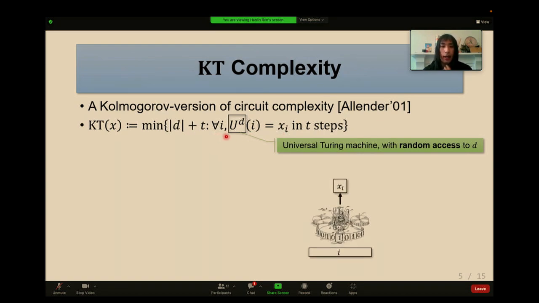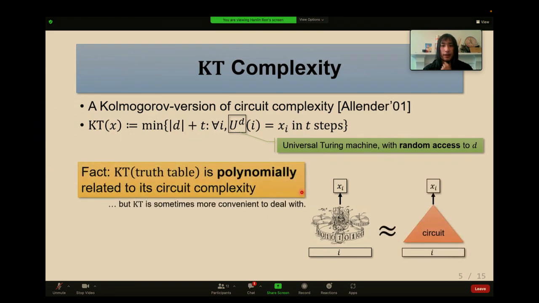Given any index i, the program D should output the i-th bit of x. So it treats x as a truth table. The complexity of this program D is defined as its description length plus its time complexity. So to find the KT complexity of a string, you minimize over all programs that compute x in this sense. You minimize the complexity of the program in this sense.